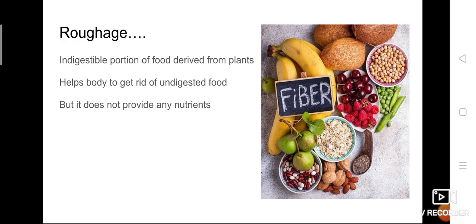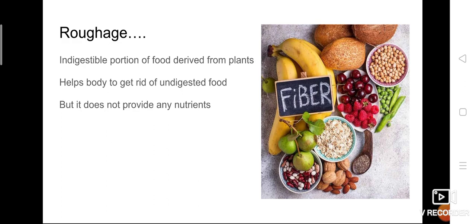It's one of the plant sources, but it is an undigestible portion. Whatever food we are eating now, do you think all the food items are digested by our body? No. There should be some undigested food. That undigested food is excreted from our body through the process of digestion, in the form of stool or feces. So what will this roughage do?